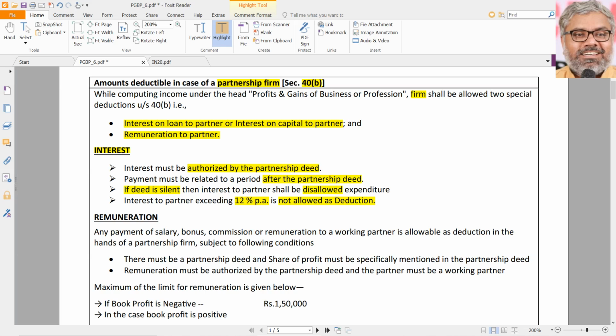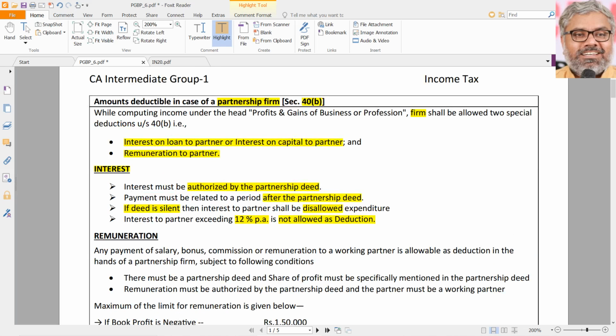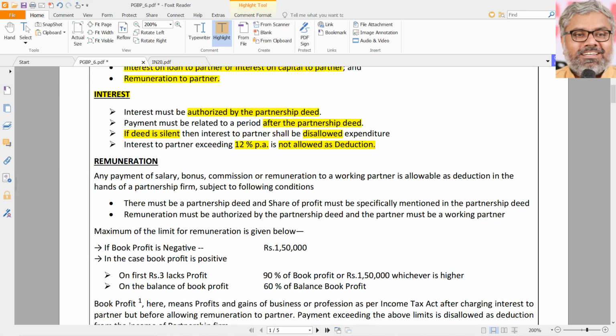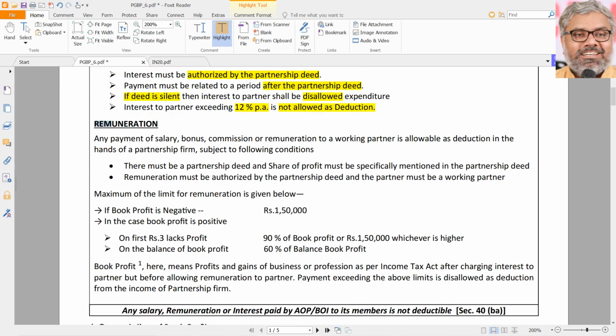But from the firm's point of view, these are the conditions to be met. Any interest in excess of 12% per annum simple interest will be disallowed for the partnership firm. That's it. That is about interest. Then coming to the remuneration, you call it whatever name. You call it salary, bonus, commission, remuneration, wages, any name you can call it. It doesn't matter, but remuneration is remuneration.